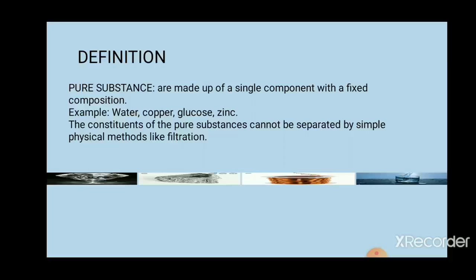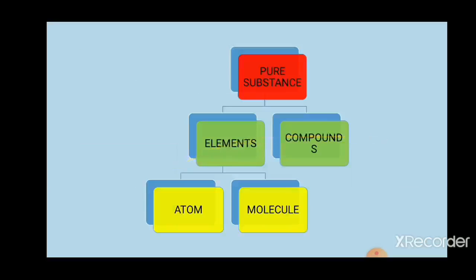So I will repeat again. What is a pure substance? Pure substances are those substances which are made up of a single component, or only one kind of component, with a fixed composition. Okay, now we'll move on to the next one. Pure substance is again classified as elements and compounds.